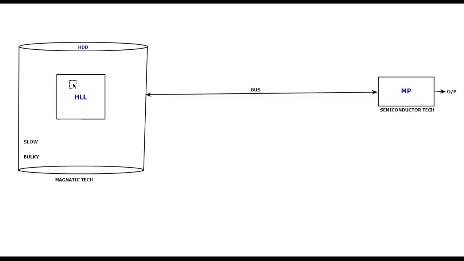By the time the program's first line, assuming that we are going to do interpretation, reaches the microprocessor, it quickly processes it and waits for the next line. But the next line is coming slowly because of the technology mismatch. Then the computer scientists decided that these two things should not be connected, and they removed this one, and they removed this bus connection as well.